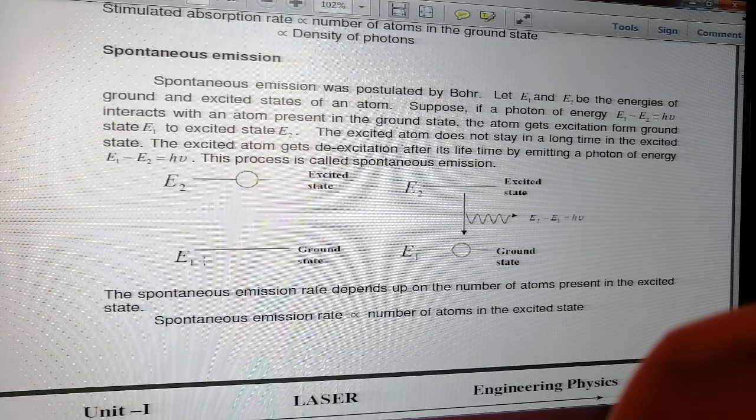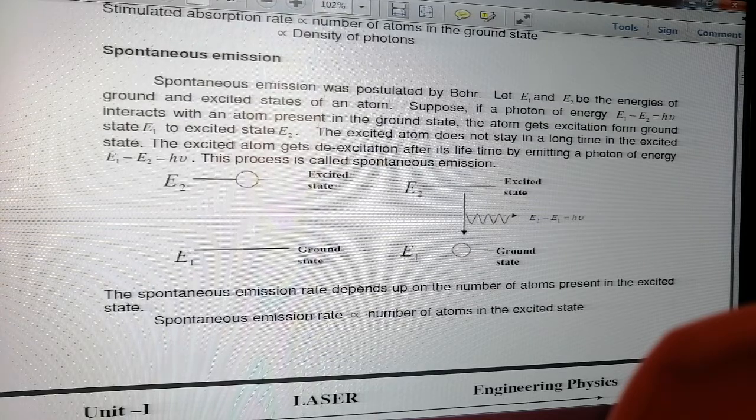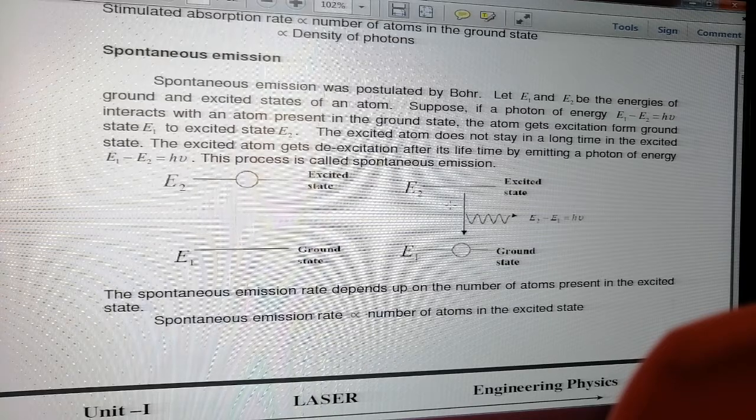Here again you are looking at E1, the ground state, and E2, the excited state. You can see the atom is already in the excited state, and it comes to the ground state without the help of any external agency or force, and hence it is called spontaneous emission. In this process a photon is released. The energy of that photon is equal to the difference of these two energy levels. Therefore E2 minus E1 is equal to h nu.